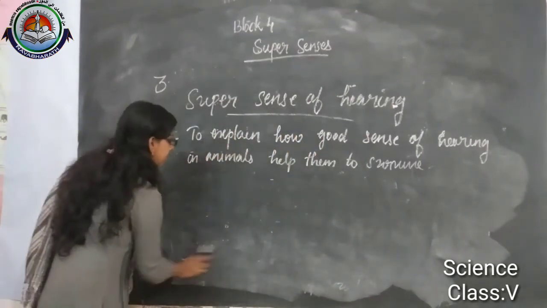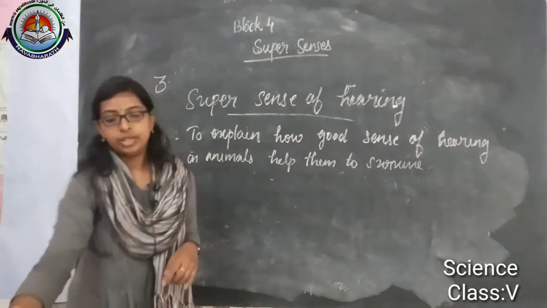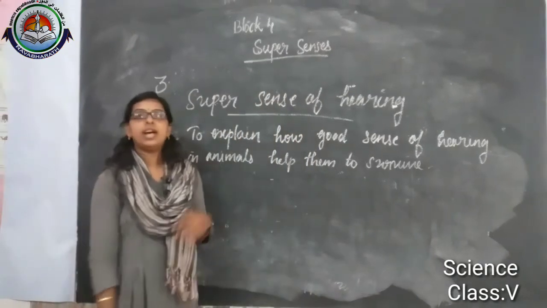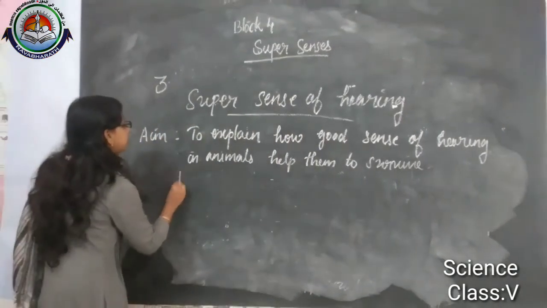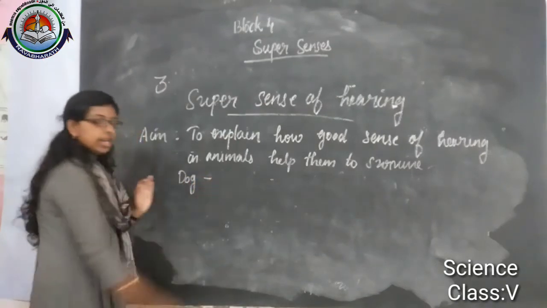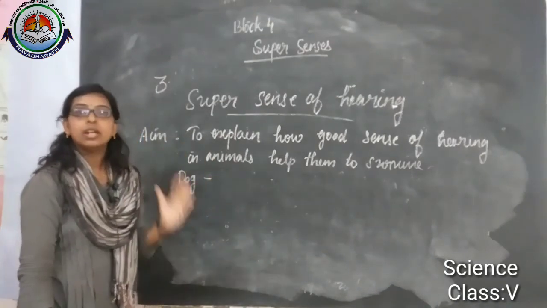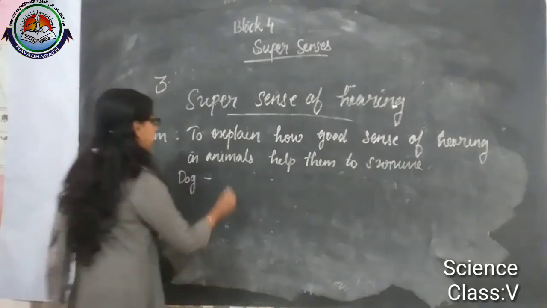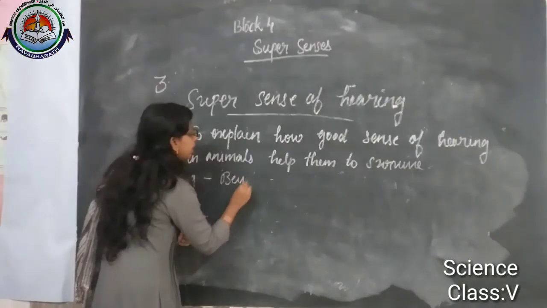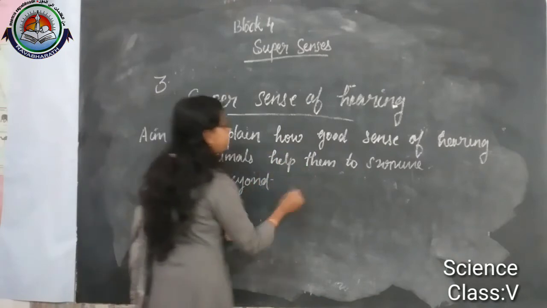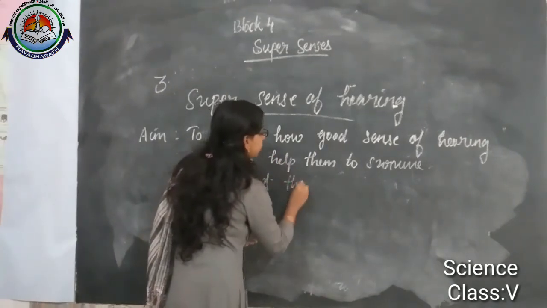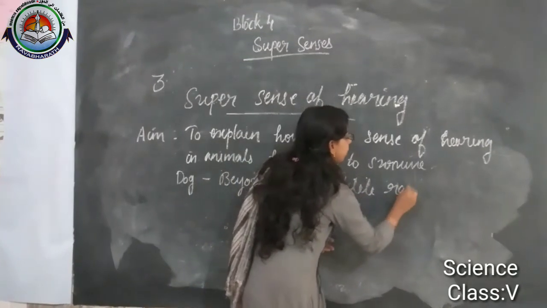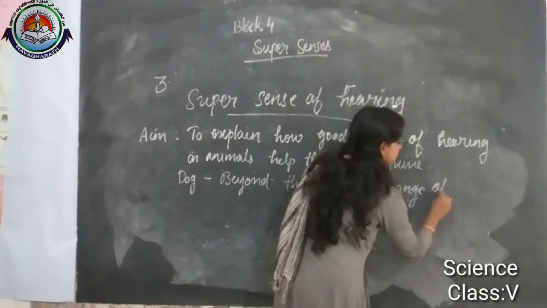So now we can discuss the animals which have a good sense of hearing. In this case first we can consider dogs. Dogs have a good sense of hearing beyond the audible range of humans.